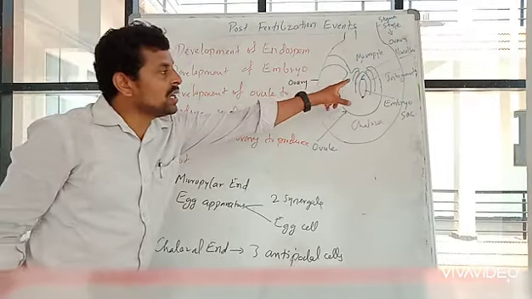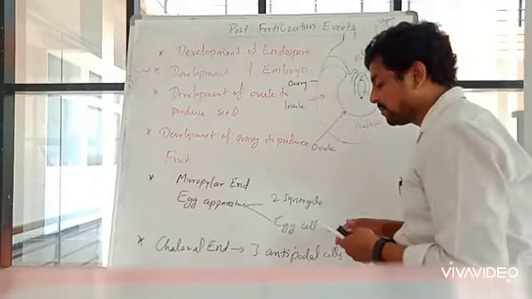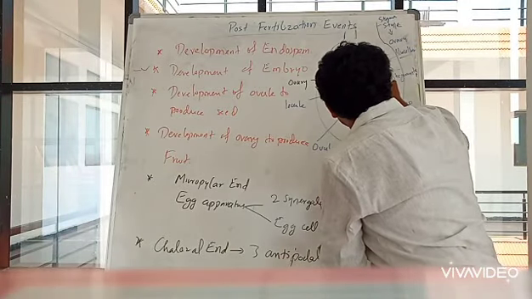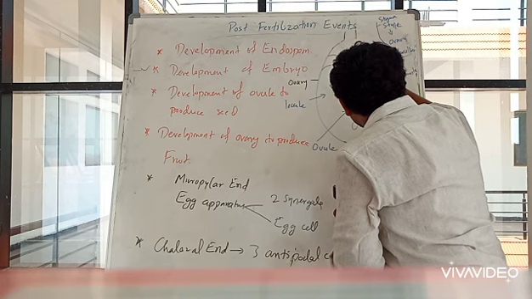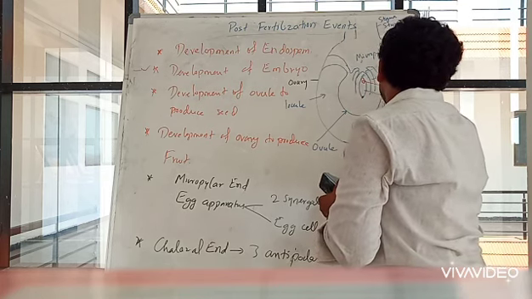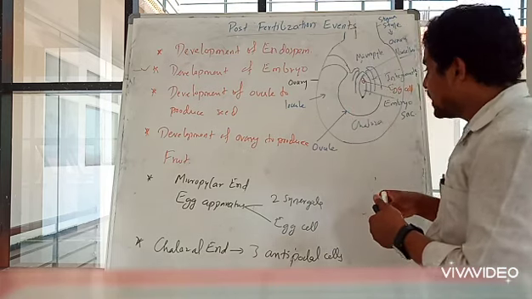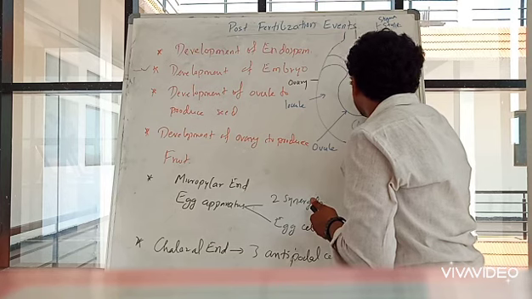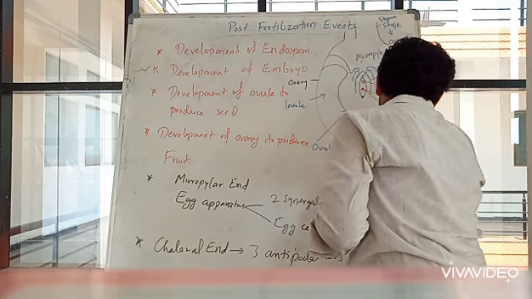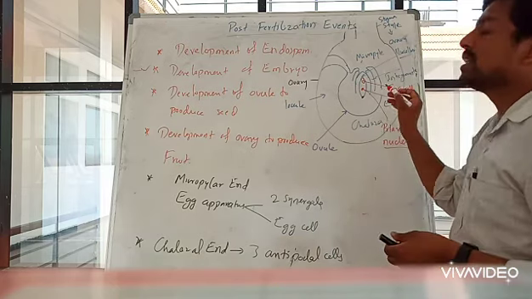One will fuse with the egg cell, and the other will fuse with the polar nuclei, right? I am going to draw the egg cell here. This is the egg cell, and this is the polar nuclei. Okay, this is double fertilization.